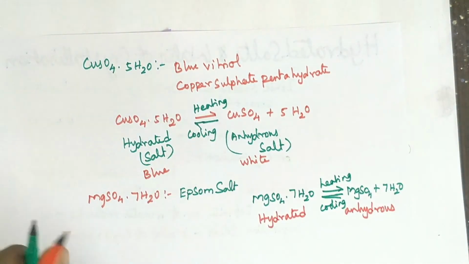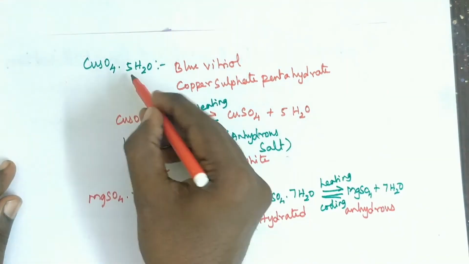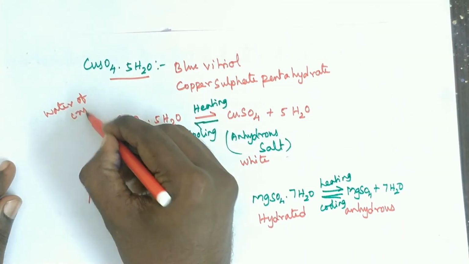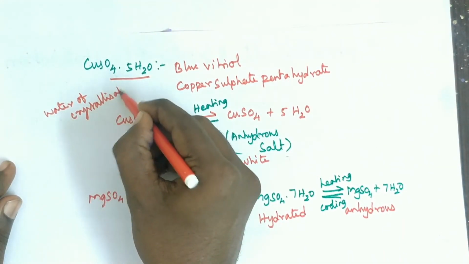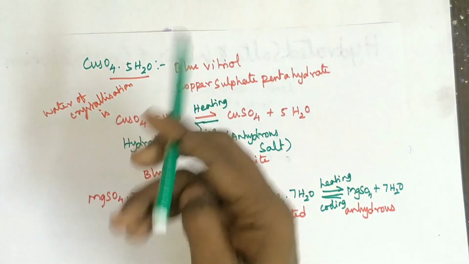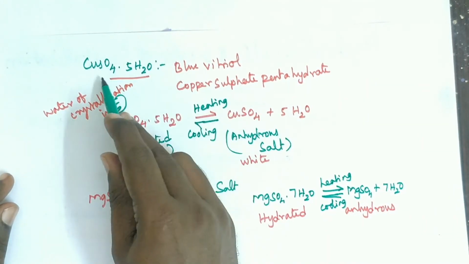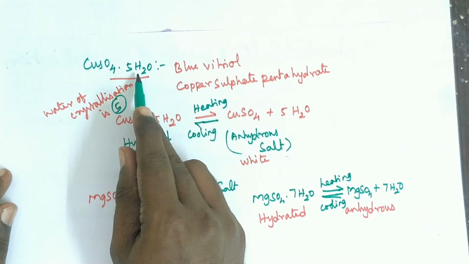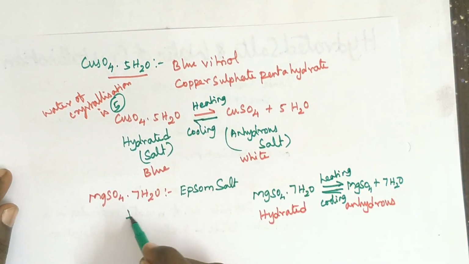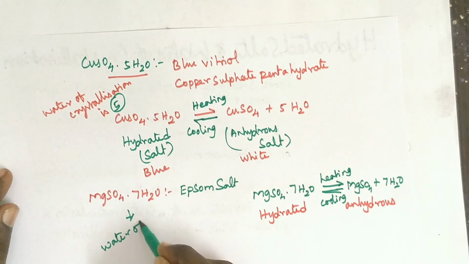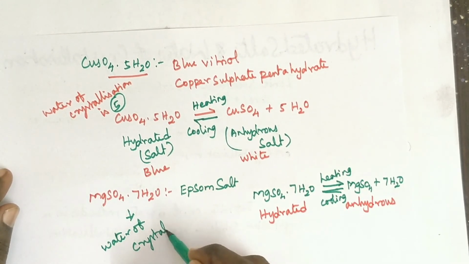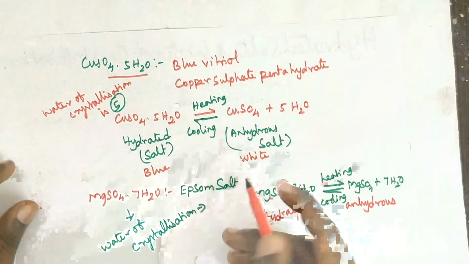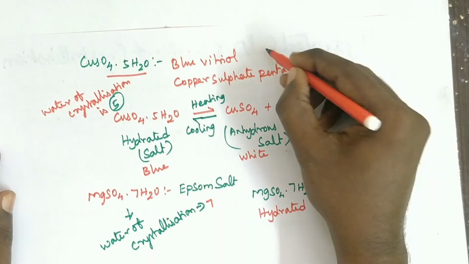In this case they will ask, for blue vitriol, what is the water of crystallization? It is 5, because the ionic compound contains a definite number of water molecules. Copper sulfate contains 5 water molecules, so the water of crystallization is 5. For MgSO4.7H2O, the water of crystallization is 7. So these two are very, very important.